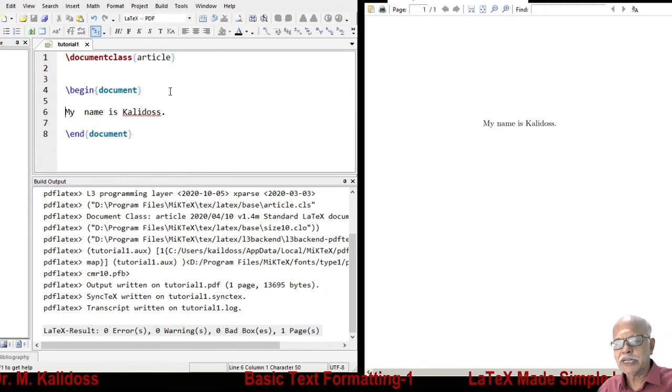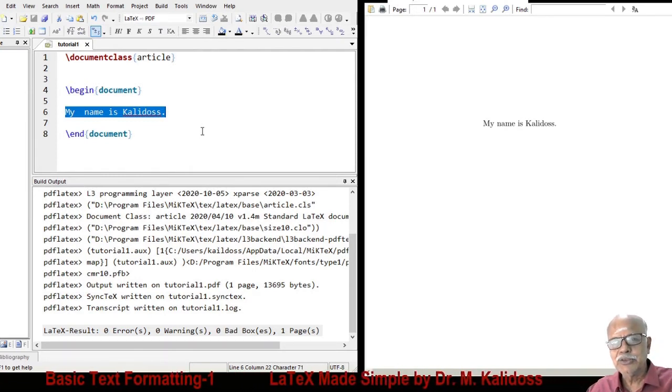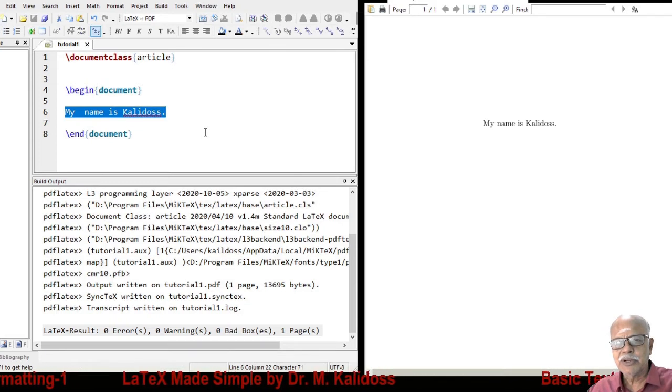After typing your text in TeXnicCenter, save this. For saving, never use the desktop. Go to a drive other than C. In that drive, create a folder. I have done it in D. Folder name is demo.